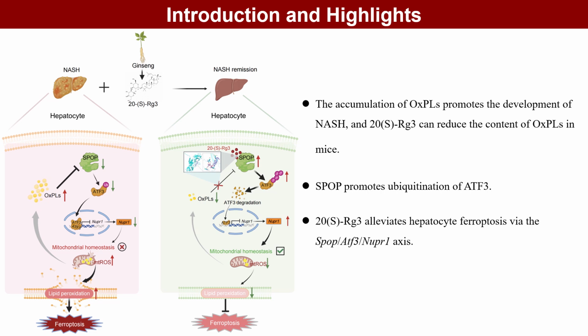Oxidized phospholipids, OxPLs, are elevated in NASH, promote inflammation, and trigger ferroptosis through accumulation, yet their pathogenic mechanisms and neutralization strategies remain poorly understood. Using NASH mouse models, hepatocyte ferroptosis models, and clinical samples, this study aims to clarify the functions and molecular mechanisms of RG3, providing new insights and potential therapeutic candidates for NASH.